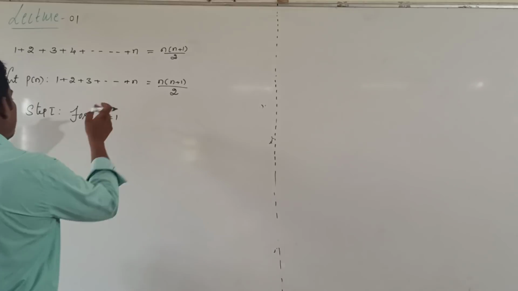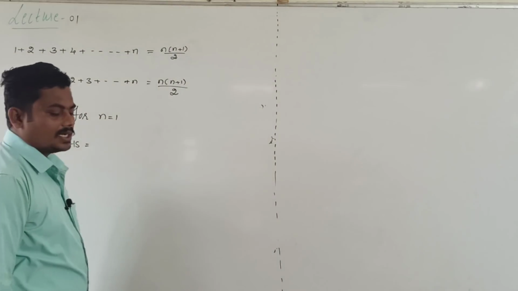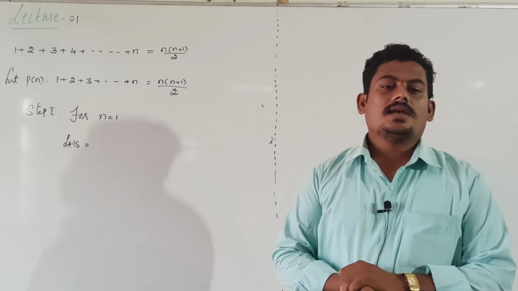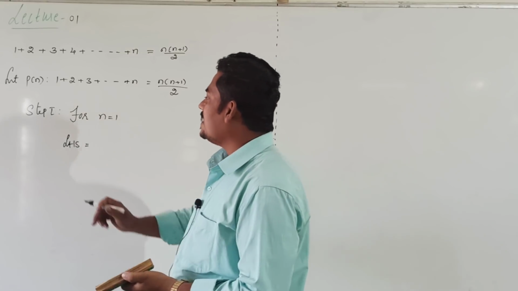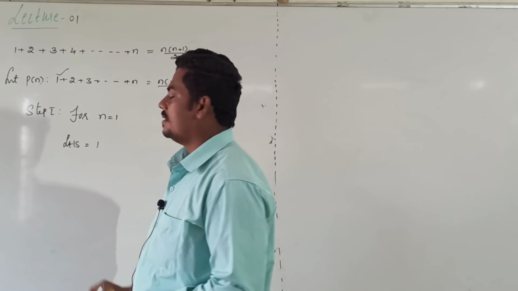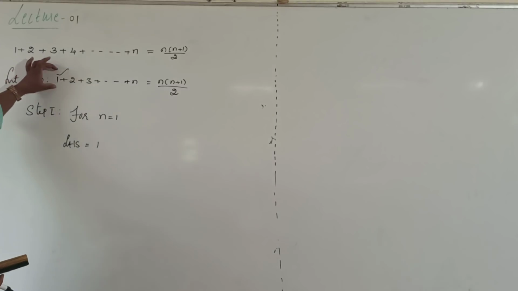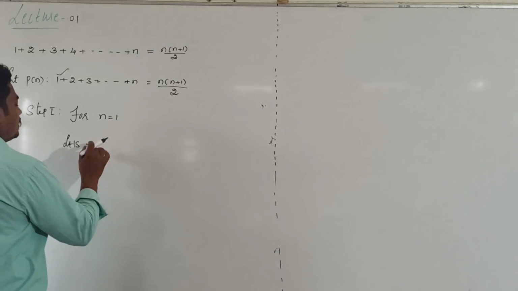If you take n value 1, then what will be the LHS? N equal to 1 means the first term. What is there in LHS? This is our first term, that is 1. So LHS is equal to 1.